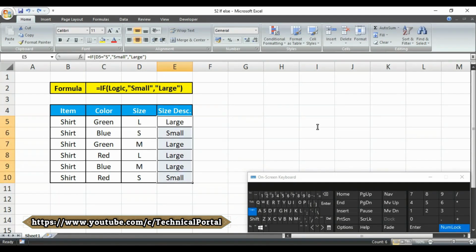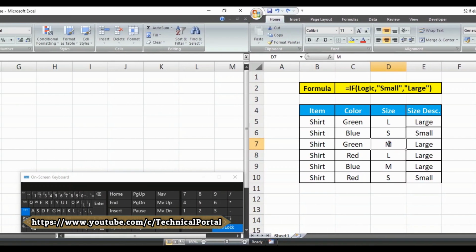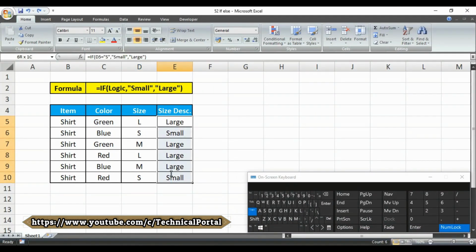This formula works fine for two conditions, but what if we have a third condition, for example M for medium? In that case we need to extend the formula with another IF statement. We just have to put the second IF statement replacing the false result. In this cell you have to type the formula, and at first we have to delete the previous formula like this. Then you have to type the formula.